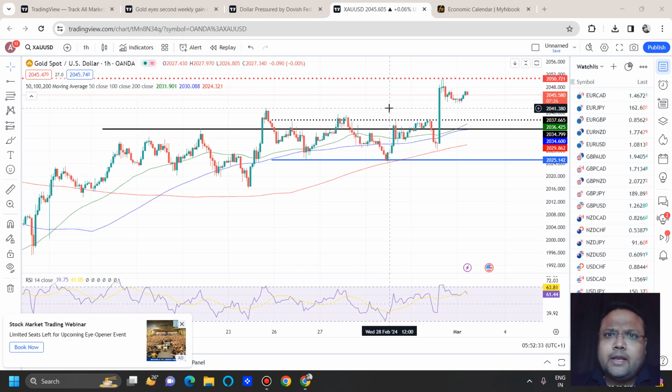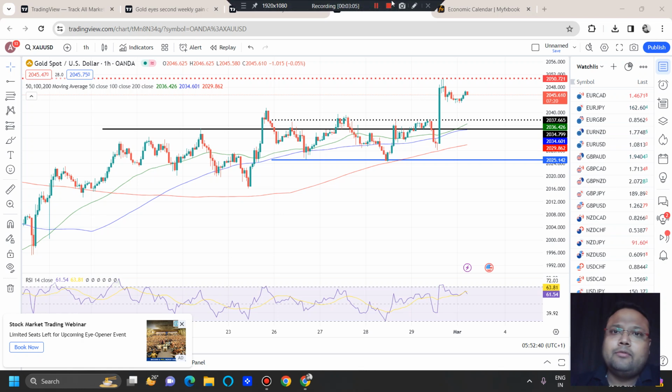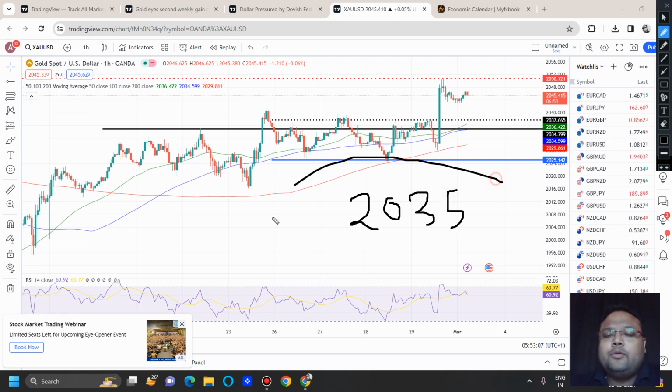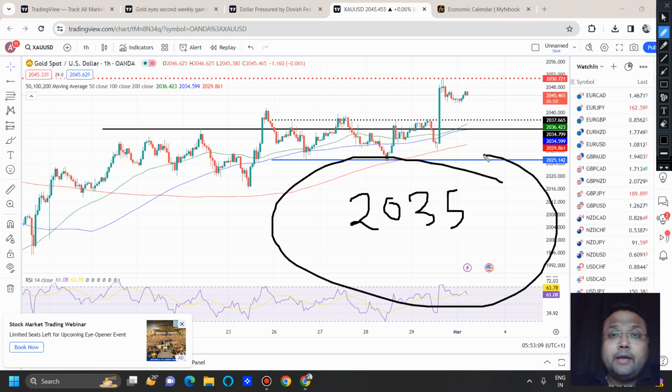So if you have taken a buy position on gold, you can stay in the trade because further upside is possible. And if you're looking for a fresh position in the market, then obviously you need to wait a little time because buy at retracement will be the best trading strategy for the day. Means if you see market coming down, you can look for a buy around 2035. 2035 is the level for the day, but in case market shows extreme volatility, extreme selling pressure, in that case the support will be 2025.